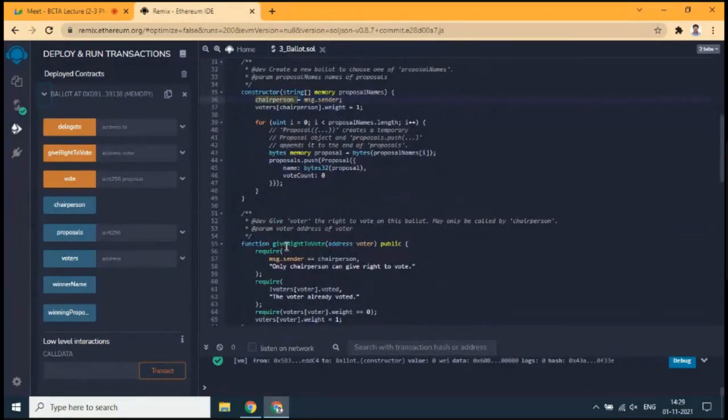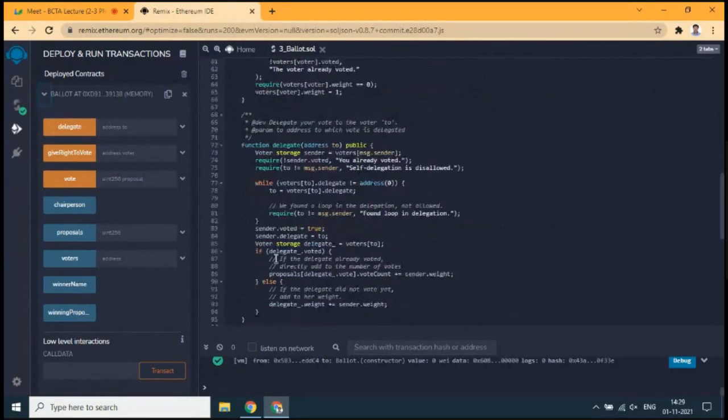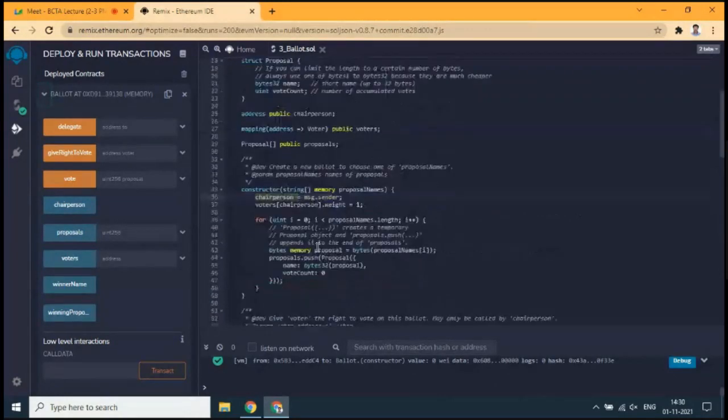So giveRightToVote is a function, delegate is a function, vote is a function, and chairperson, proposals, voters, winnerName and winningProposal are the variables.